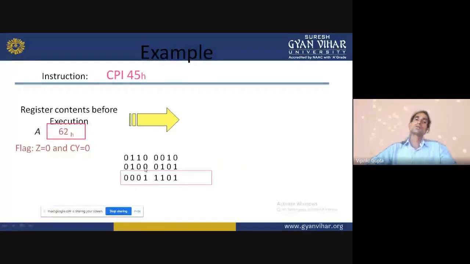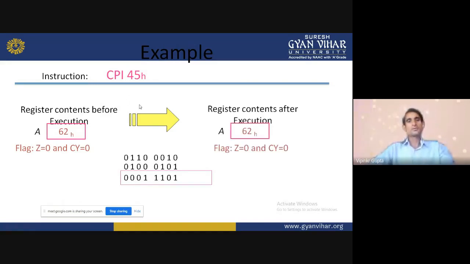So 1 minus 1, it's 0. Again 0 minus 1, so again we are taking the borrow in the D3 bit. So 10 minus 1, it's 1. Again the D4 bit is 0 minus 1, so again taking the borrow in the D4 bit. So 10 minus 1, so 1. 1 minus 1, 0. So we can say accumulator data is greater than the given data, as we see, 62 is greater than 45H. So accumulator data does not change.